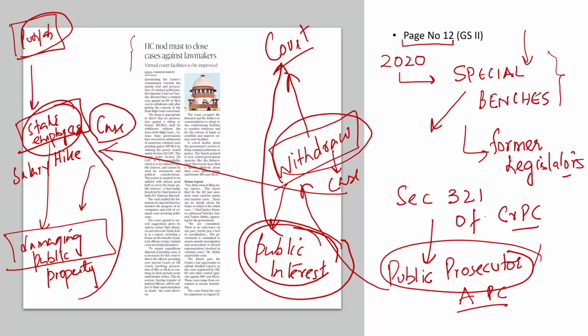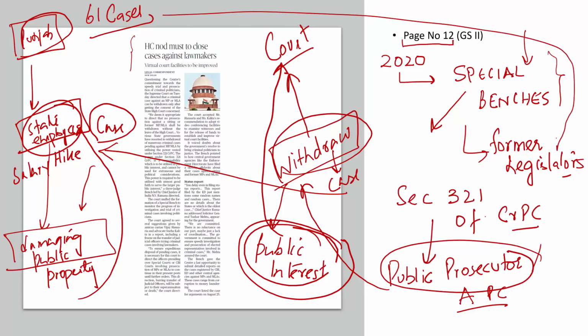But the state governments have been misusing this provision. In Karnataka, for example, the state government decided to withdraw 61 cases. And many of these cases were against former and present legislators. Uttarakhand, for example, made an application for withdrawing a murder case against a sitting MLA. The UP government, according to newspaper reports, is also planning to do the same. If you look at the data, as of September 2020, a total of 4,859 cases are pending against MPs and MLAs in this country.